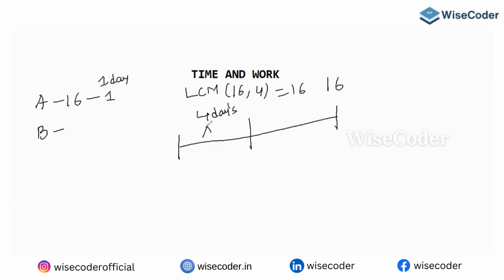A alone worked. In one day, A will eat one chocolate. So in 4 days, that fellow will eat how many chocolates? 4 chocolates. Out of 16 chocolates, 4 chocolates is done. So ask yourself a question. After 4 days, who joined? A and B joined.